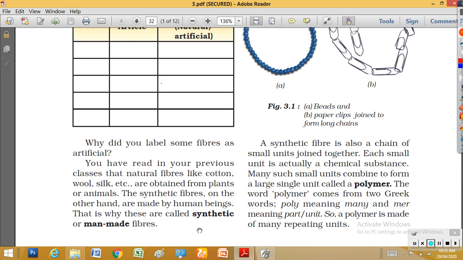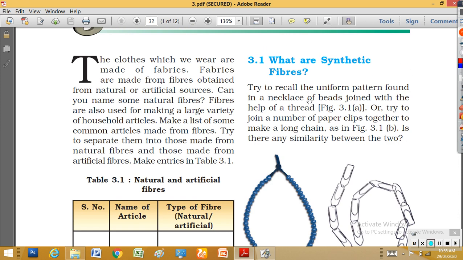Coming to the synthetic or man-made fiber, we already discussed that fibers made by humans using certain chemicals are called synthetic fibers, artificial fibers or man-made fibers. So how are these synthetic fibers made? Here a picture is given.